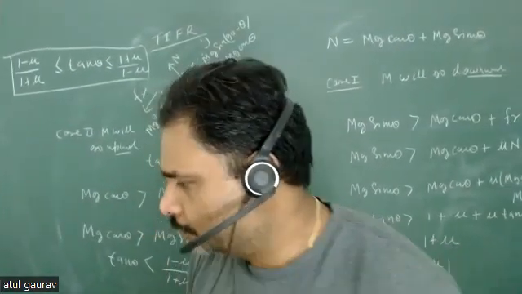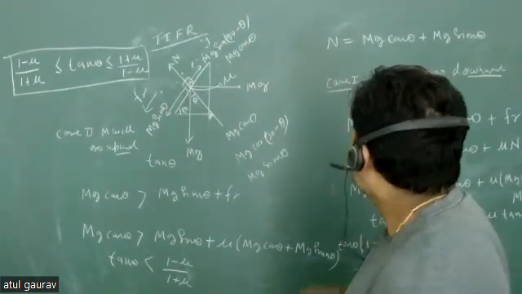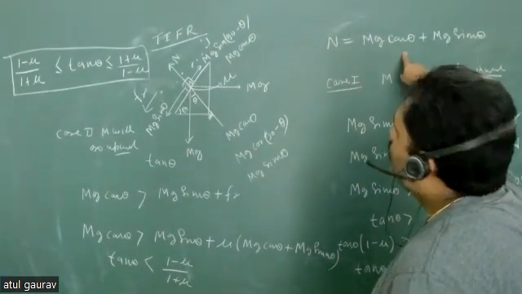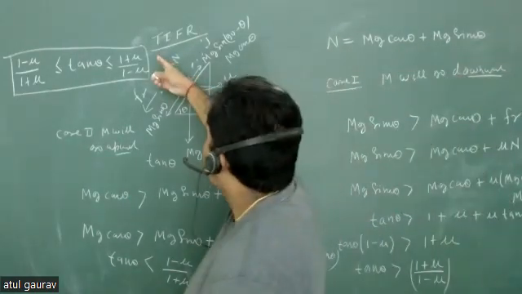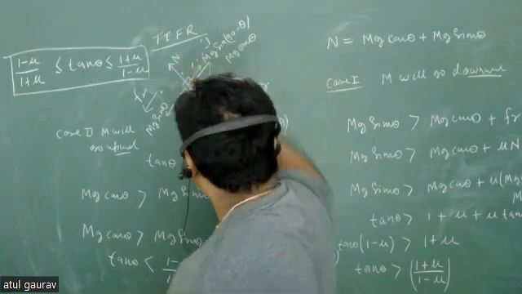How we will write N equals to mg cos theta plus mg sin theta? Because this is your normal force, there is not any vertical motion. So this force is equivalent to this one.